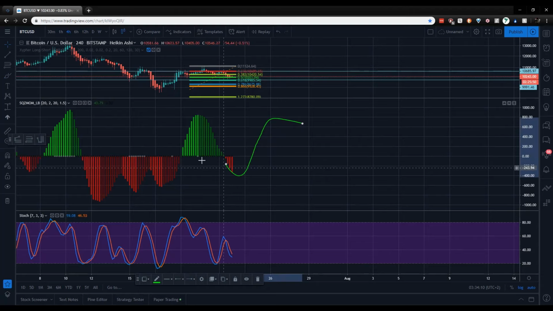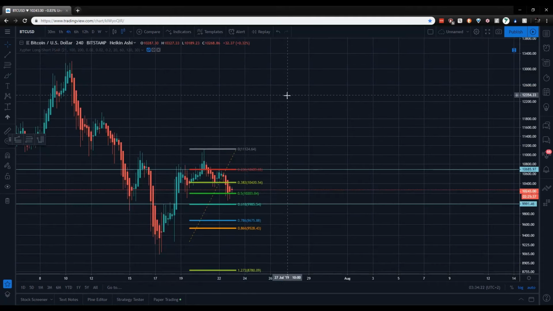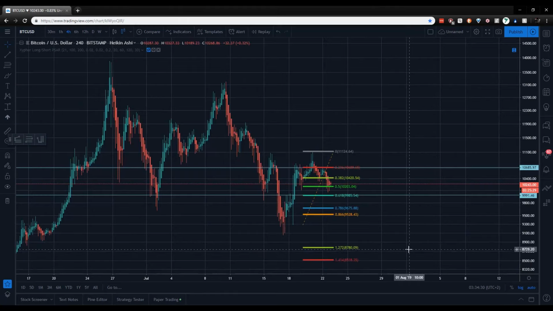But if it makes something like this, a lower high, that's a very bearish Bitcoin. So if we break this support, the next target is this 1.272, like 8,800.